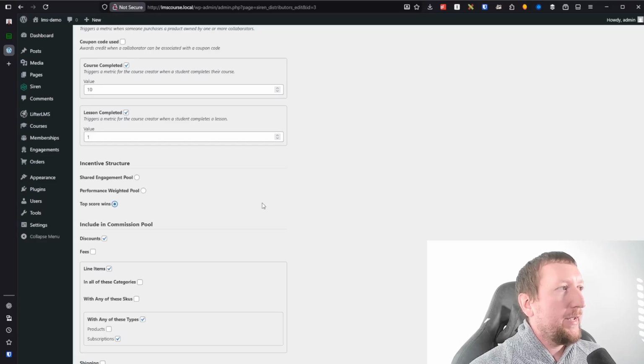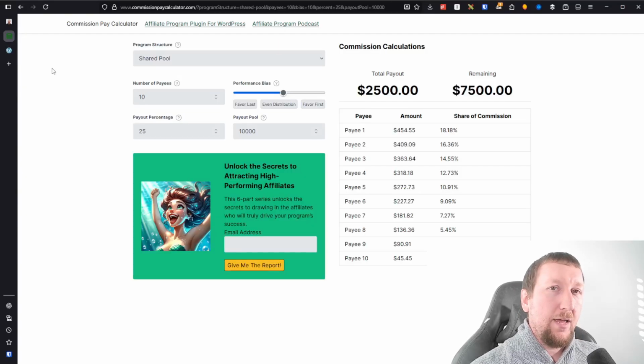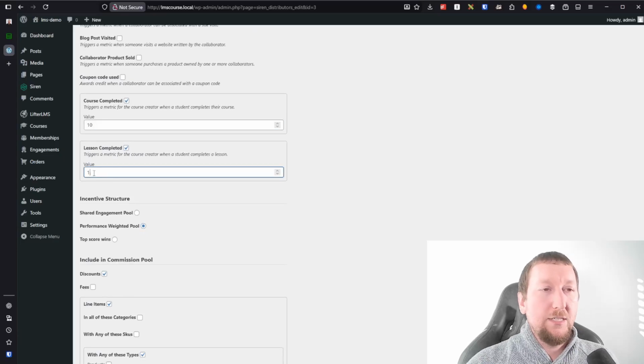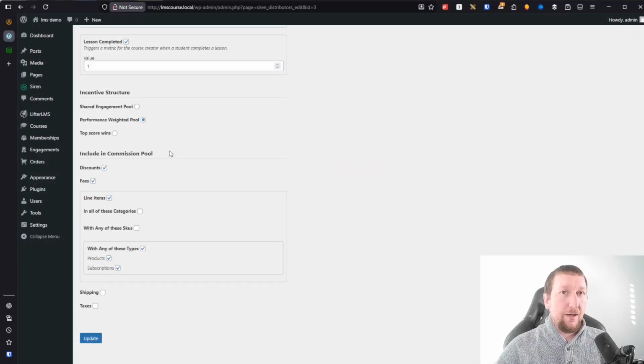Okay. So in our case, we want to use a performance weighted pool because we are paying based on performance of these memberships. Include in commission pool. This section talks about what parts of a transaction are going to be tracked for the commission pool itself. What this determines is what parts of the transaction are actually eligible.